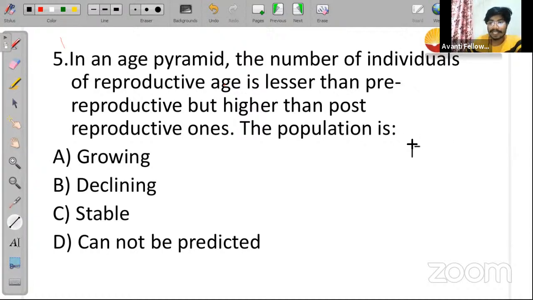It means the pre-reproductive population size will be bigger. Suppose this is pre-reproductive. Then what will the reproductive size be? It is lesser than the pre-reproductive one. It means its size will be smaller.